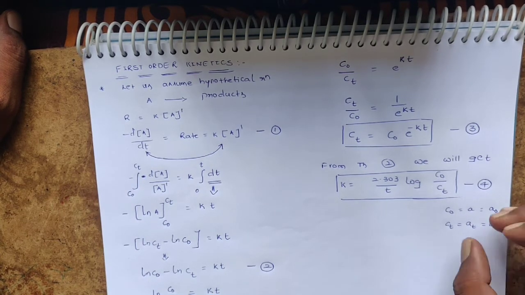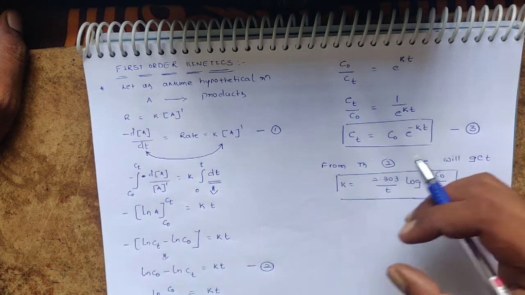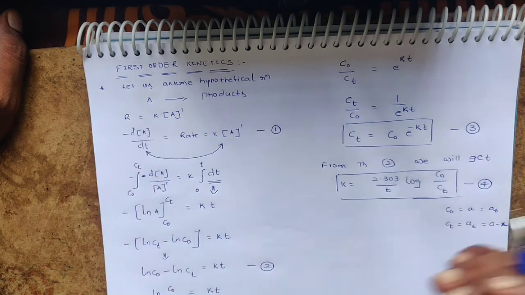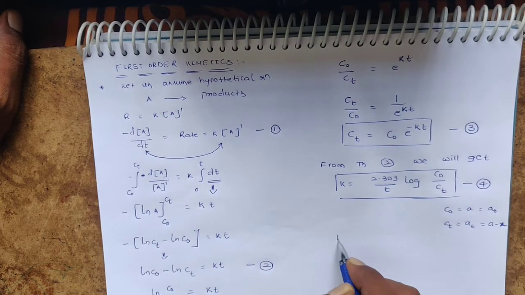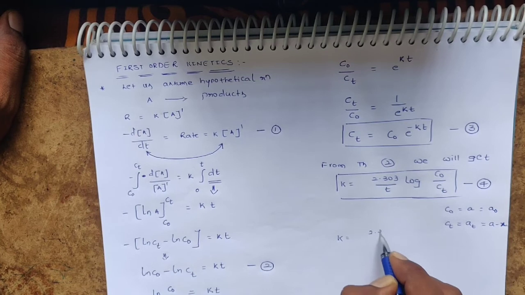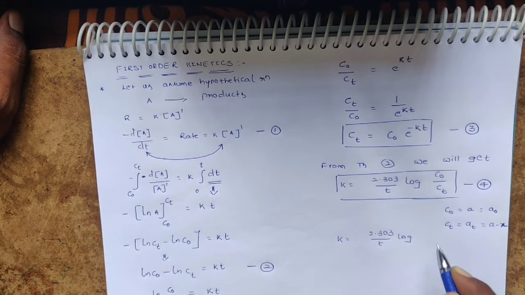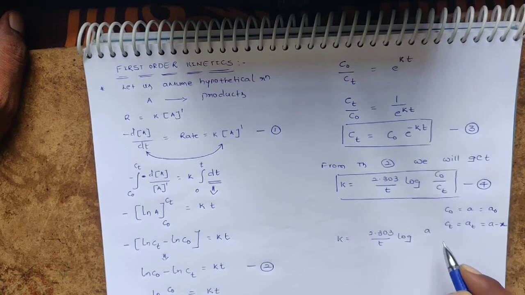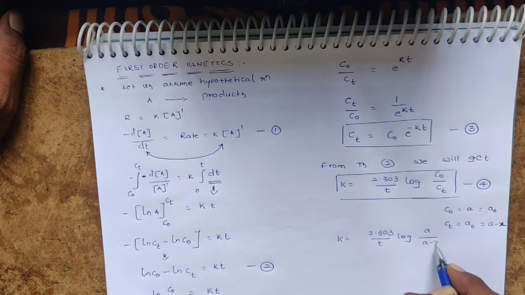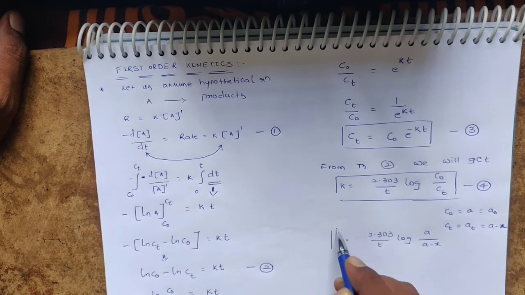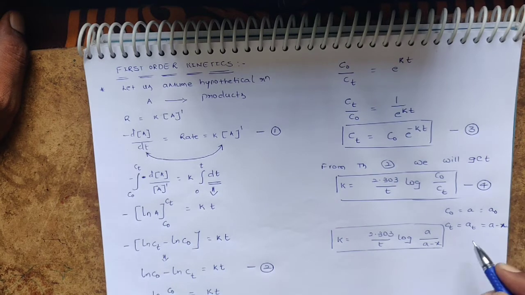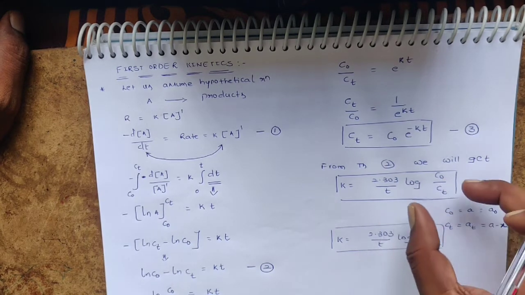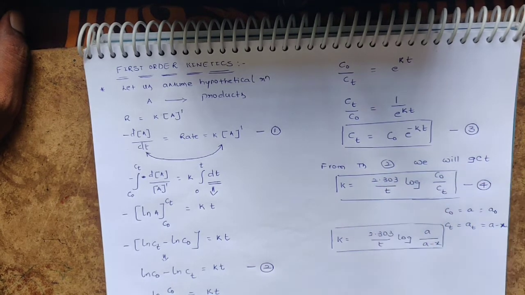X is the amount which is consumed, which participated in the change into products. So we can rewrite this expression: K is equal to 2.303 by t log a by a minus x. This is the modified form of the fourth equation.